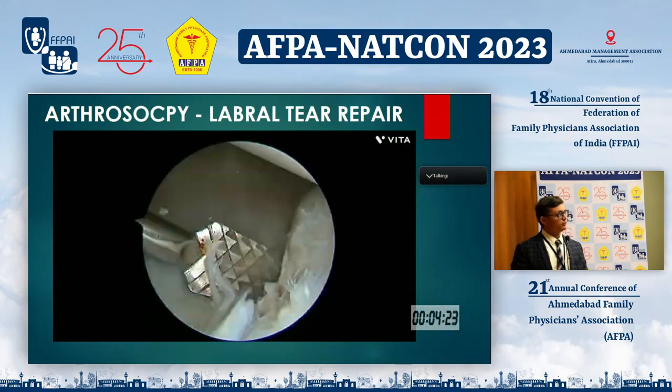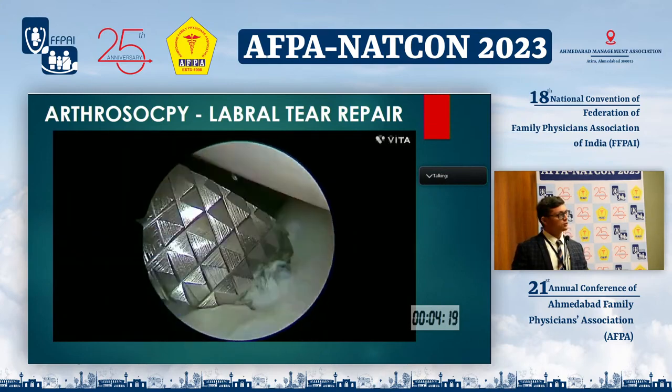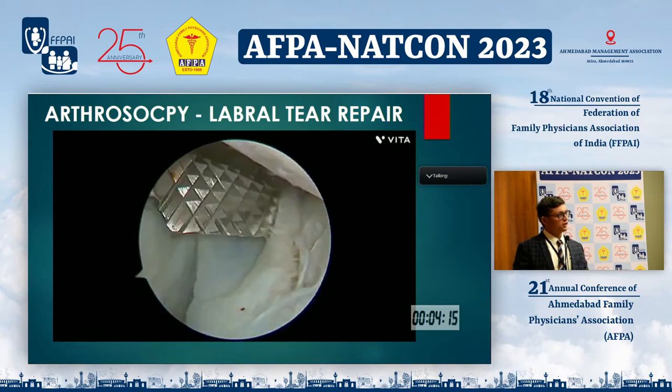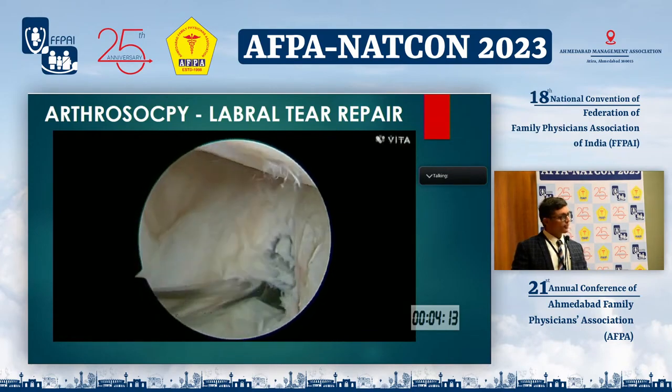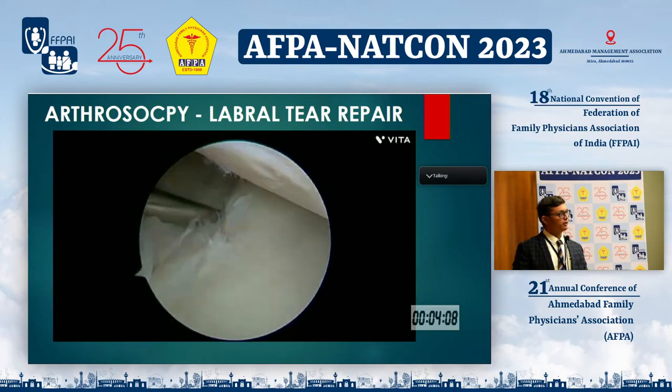So this is the arthroscopy done for labral tear repair, commonly found in recurrent shoulder dislocation. Here is the humeral head, here is the glenoid, here is the labrum which is detached from the glenoid. So this labrum is getting mobilized for the repair over here.